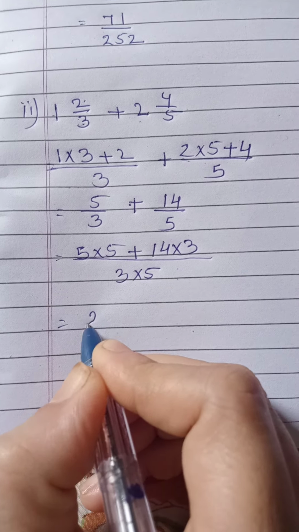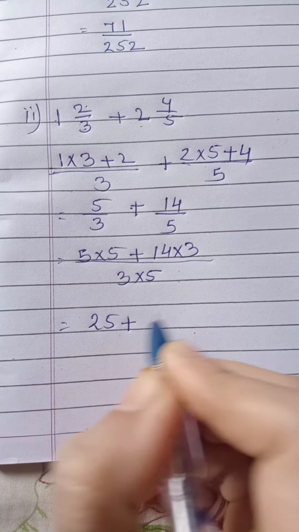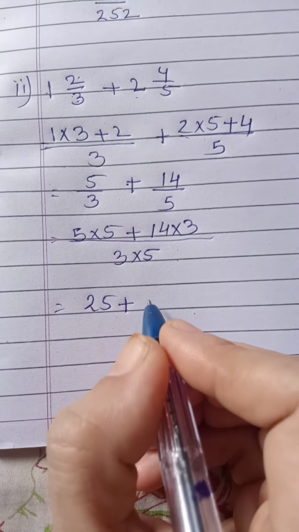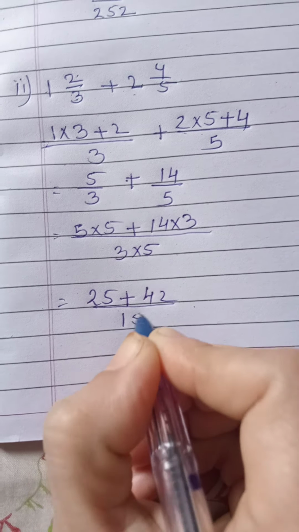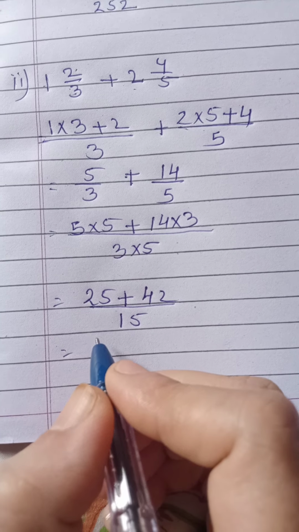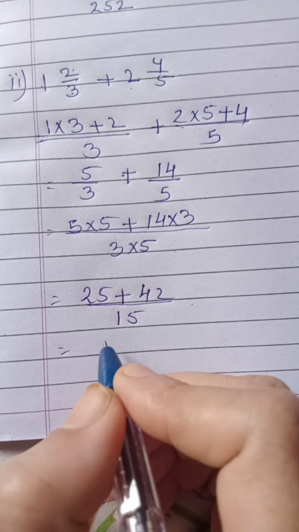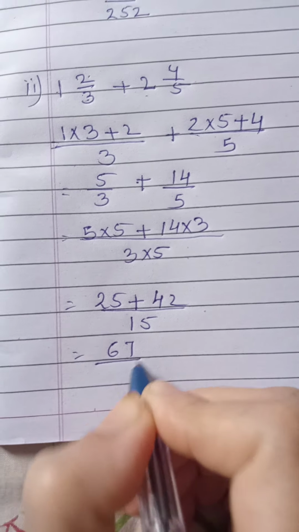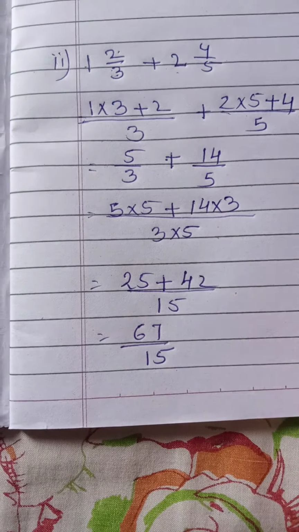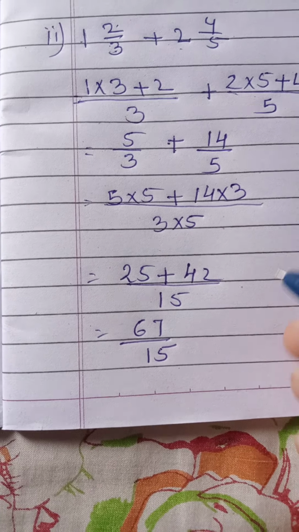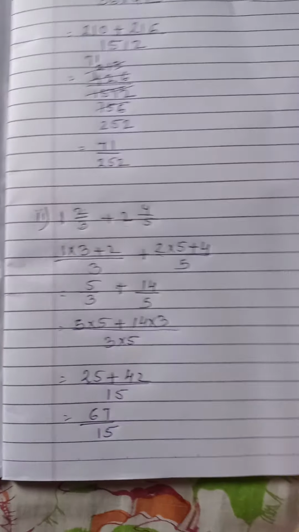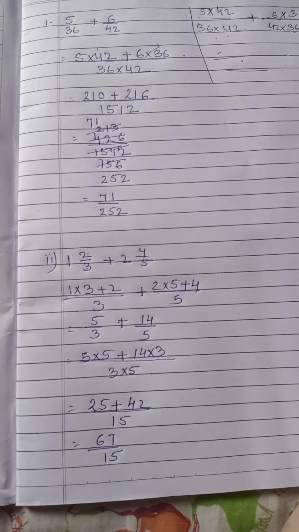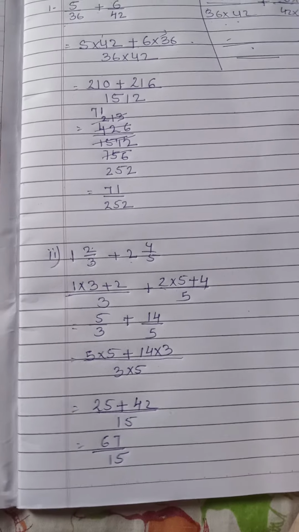5 5s are 25 plus 14 3s are 42, upon 5 3s are 15. Then 25 plus 42 is 67 upon 15. Now we cannot divide it by any number. So have you understood? This is your answer. I hope you all have understood very well how to do the addition of rational numbers.